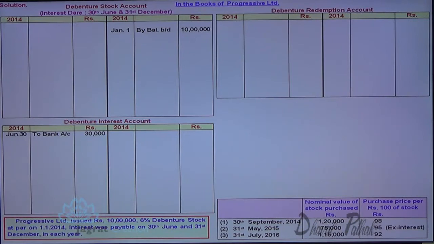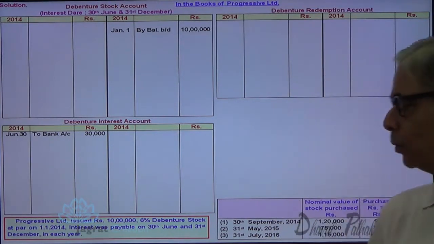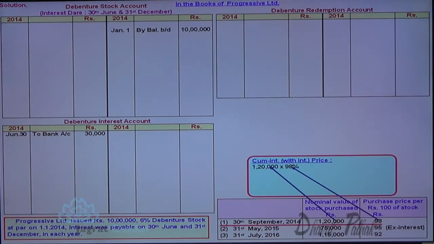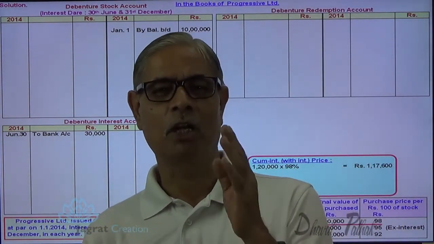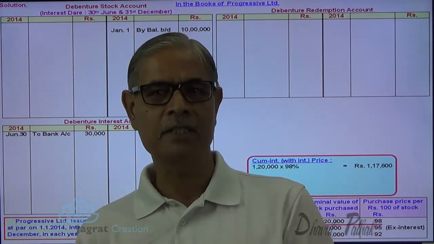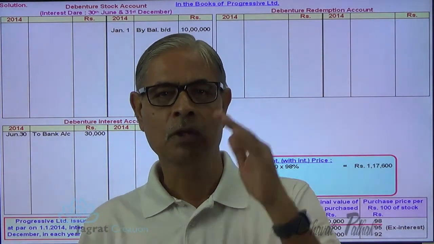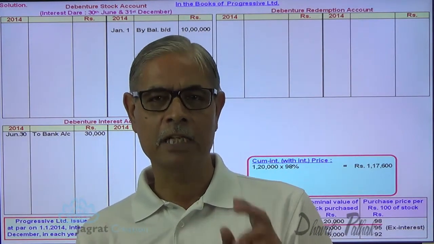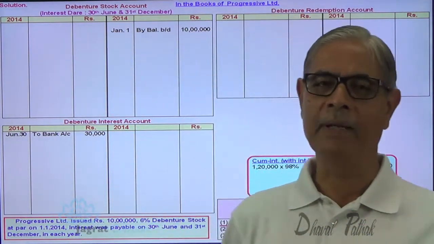Now on 30th September, own debentures are purchased. 1,20,000 is the face value. 98 is the cum interest price. So let me prepare a working with the cum interest price of 98%. When we purchase a debenture or a fixed income bearing security, we have to pay interest till the date of purchase, starting from the last date of interest payment. You have studied that even in investment account in IPCC Group 1. So here also cum interest is there.